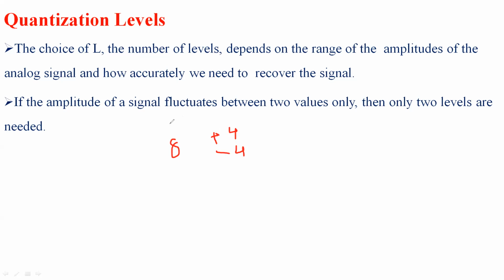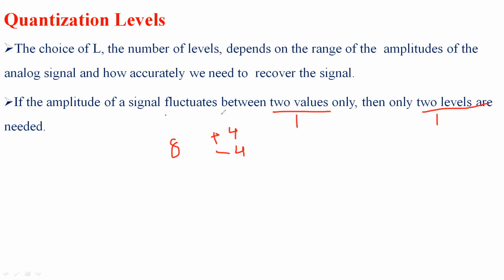If the amplitude of a signal fluctuates between two values, then we need only 2 levels. So based on the number of values between which the signal fluctuates, we decide how many levels are needed. If the fluctuation is between 2 values, we have 2 levels.